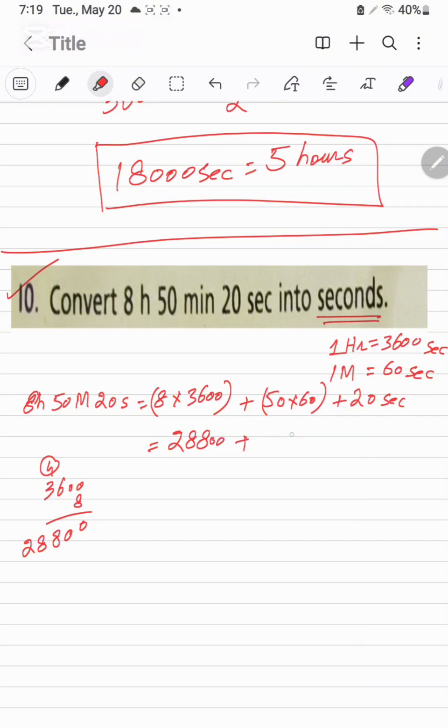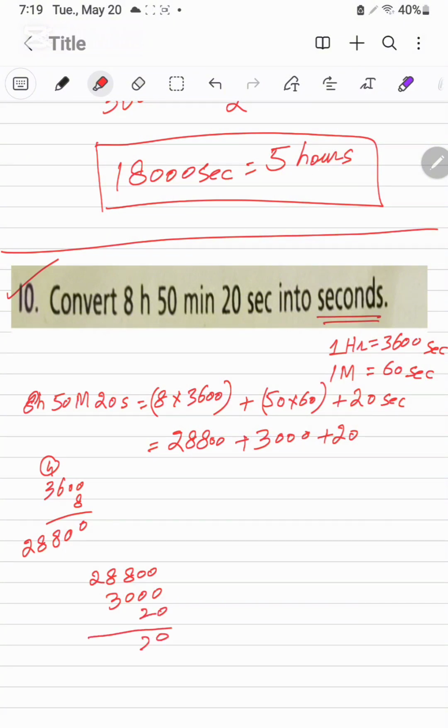Plus 50 multiplied by 60, it will be the 3000. 20 as it is. Now we are going to add these. It is the 28,800 plus 3000 is here plus 20 is here.